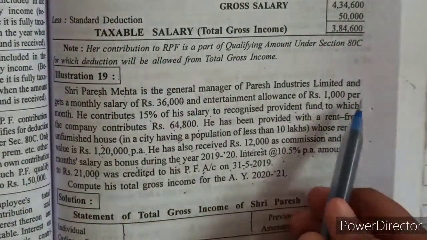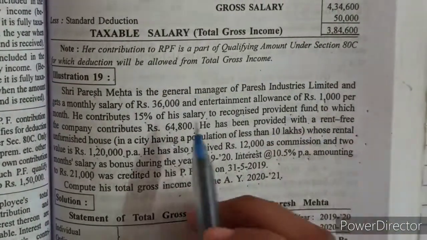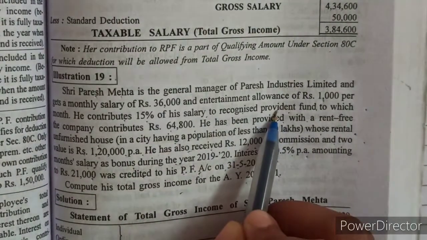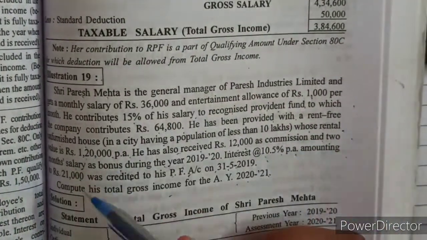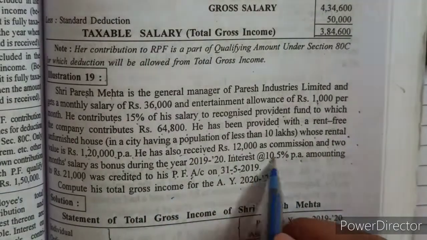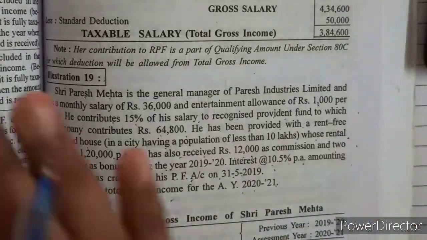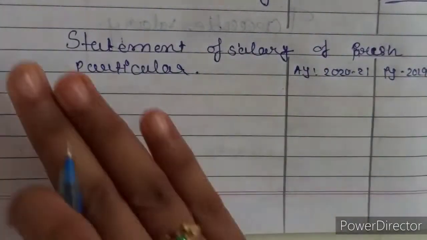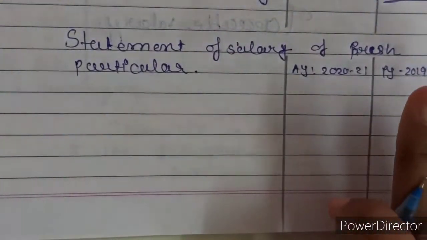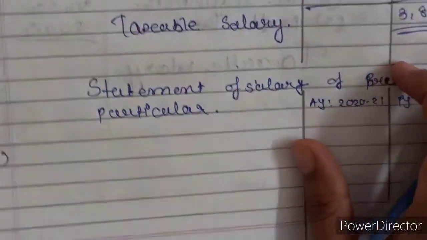Basic salary, entertainment allowance, where you should know the condition of the entertainment allowance. Then recognized provident fund, you should know its condition, as well as rent-free unfurnished house, then bonus and commission, and the interest on the recognized provident fund conditions. So let's start illustration number 19. This is the statement of the salary of Paresh Mehta. Let's start with his salary.